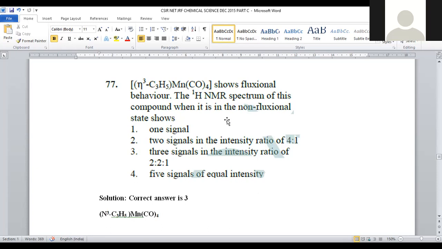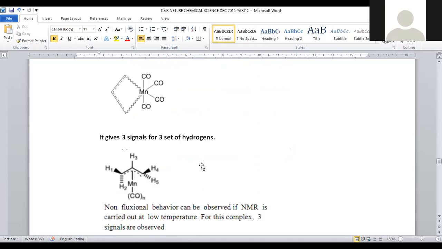When we lower the temperature to 0 or even less than 0, what happens? Those ligands become rigid and non-delocalized, so that non-fluxional behavior can be attained. So when we take this Mn(CO)4 η3-C3H5, η3 denotes 3 electrons contributed by this allyl ligand towards the manganese. Let us see how the structure can be depicted. This is the resonance hybrid structure of Mn(CO)4 and C3H5.